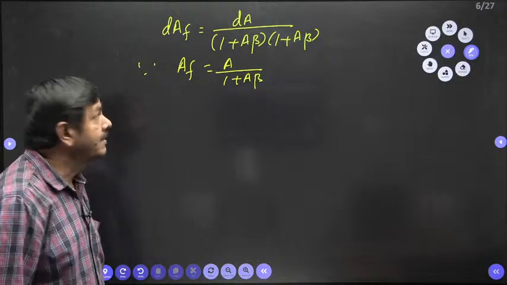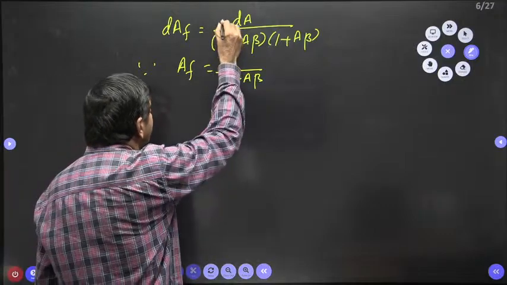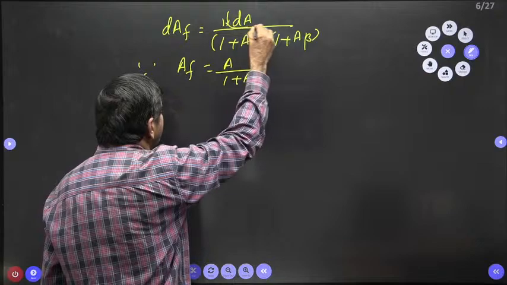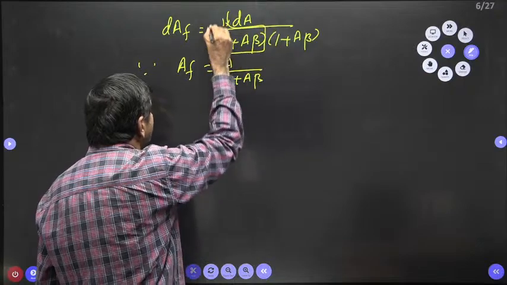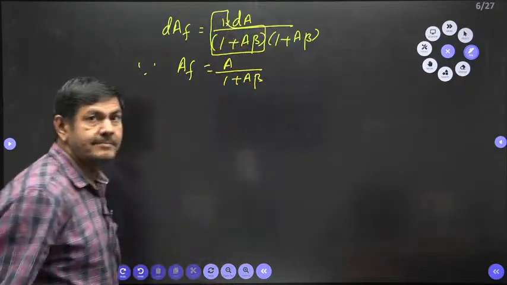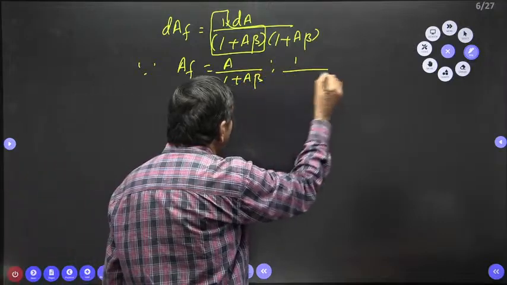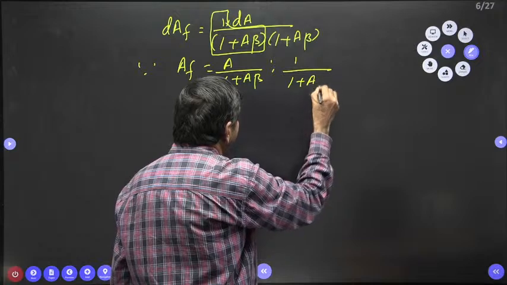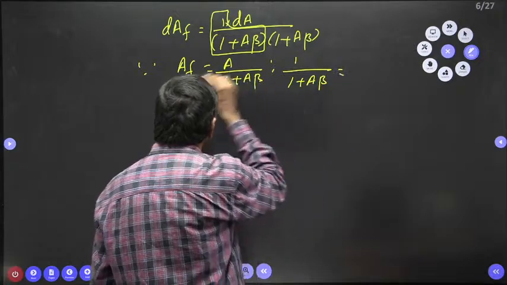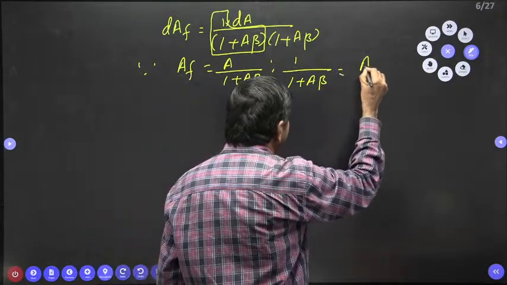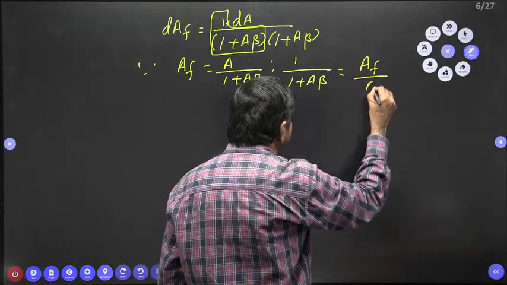Here I want to take 1 by 1 plus A beta, this term, to one side. That value, how much? 1 by 1 plus A beta equal to how much? AF by A is possible.